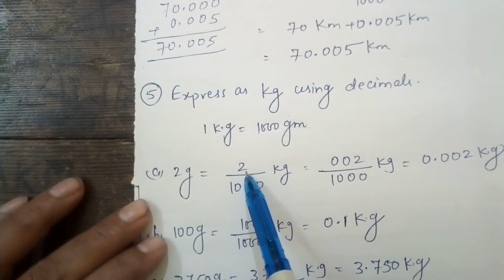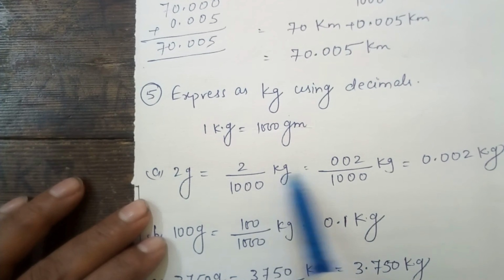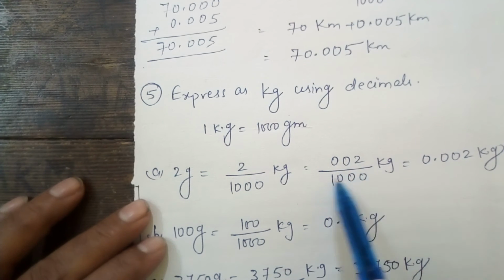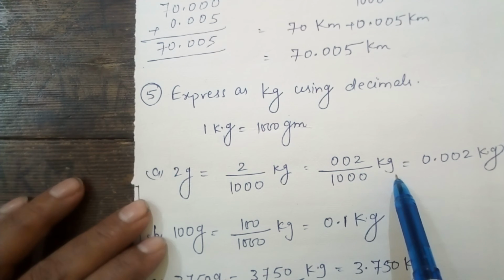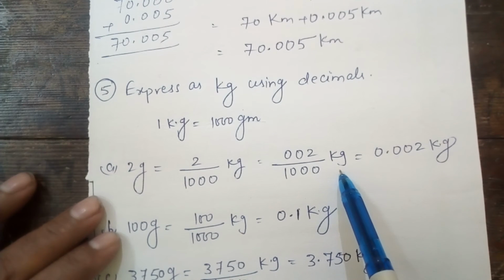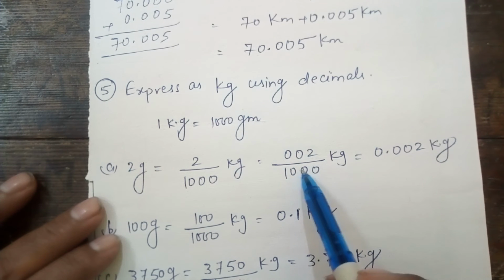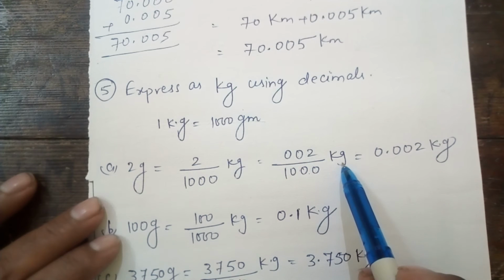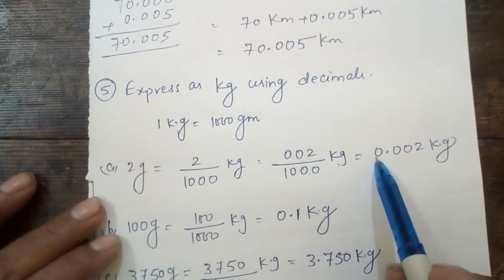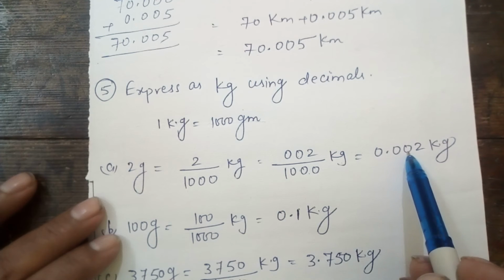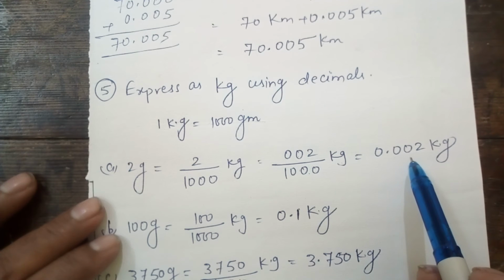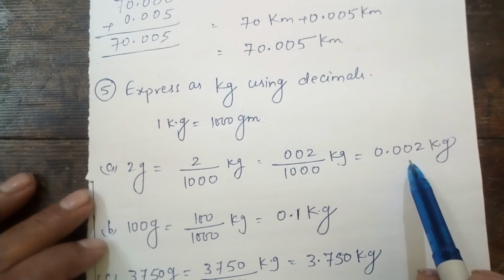This is 2. 2 we can write here 002 upon 1000 kilogram. Then after we will put the decimal point before 3 digit. As you are looking, 002 upon 1000 kilogram is equal to 0.002 kilogram. This is your required answer.